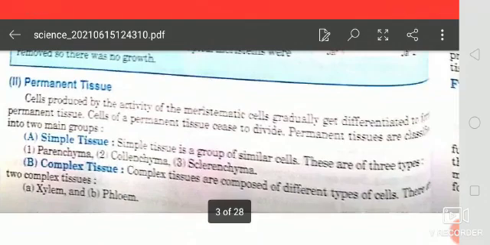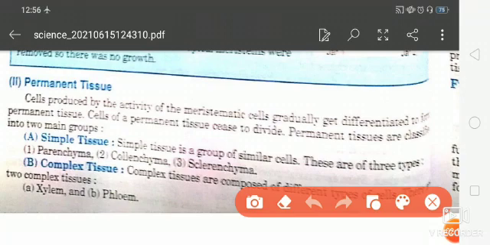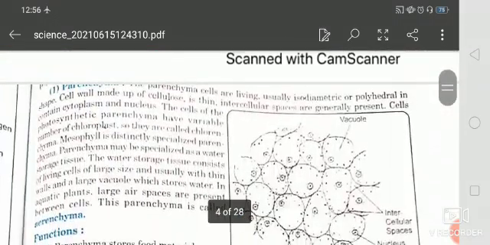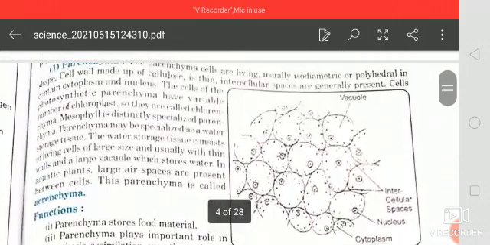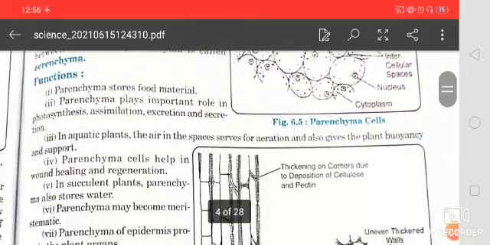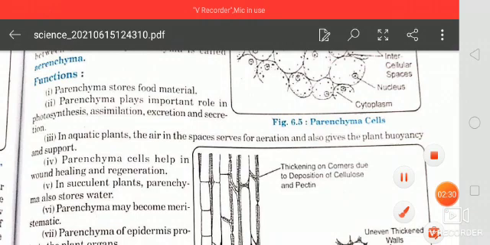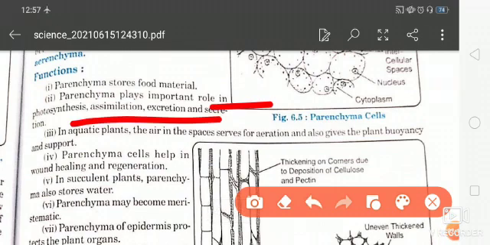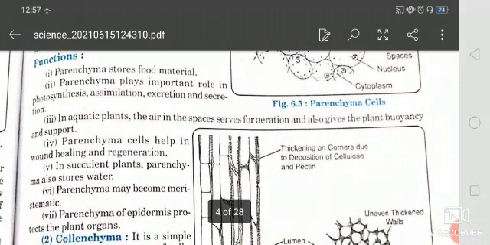So students, permanent tissues are of two types and they are non-divisible tissue, that means they are not divided further. So these are the simple tissue and complex tissue. After that, one by one you will study here. So here you will find parenchyma cells. Its function is that parenchyma stores the food materials. Parenchyma plays an important role in photosynthesis and assimilation, excretion and secretion.